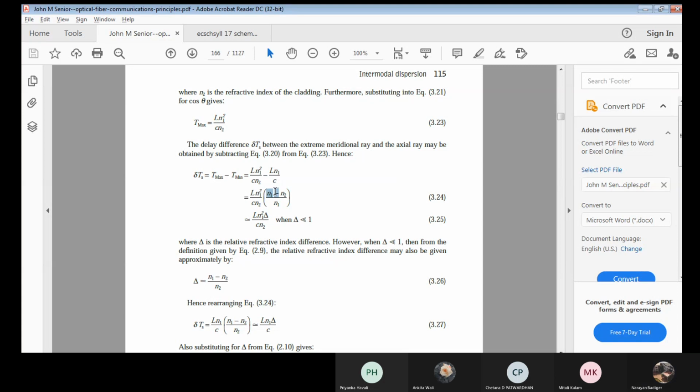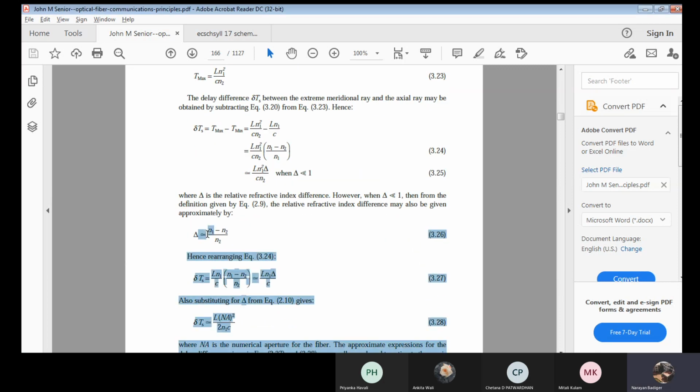I hope n1 minus n2 by n1 is clear. This is delta, a relative refractive index difference. Okay. Just that I have rewritten here, approximately equal to n1 minus n2 by n2. So this is another way I can put it. In the denominator, I can consider n1 or n2. Why? These are almost nearly equal, hardly with very small values, we find the difference between n1 and n2. It is not that great a difference between n1 and n2.